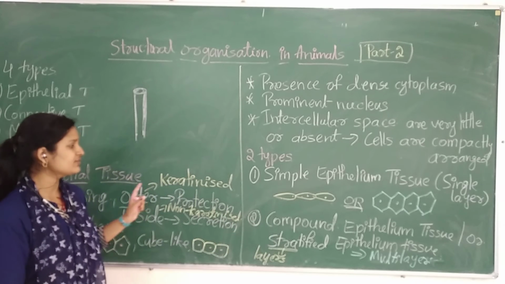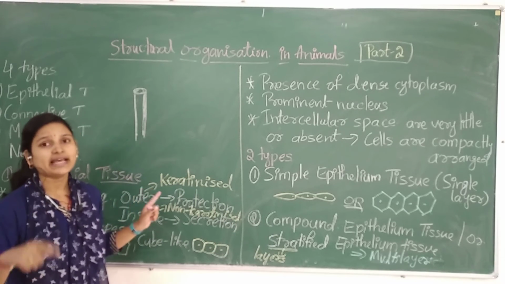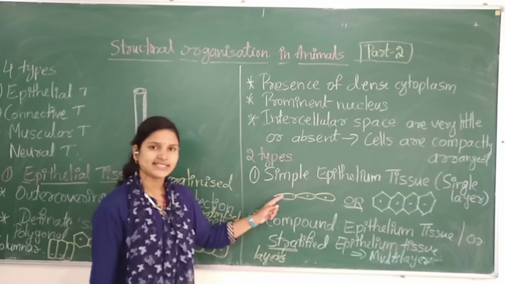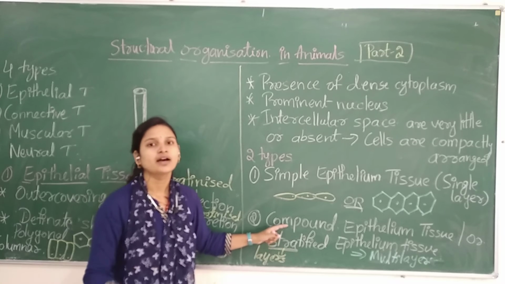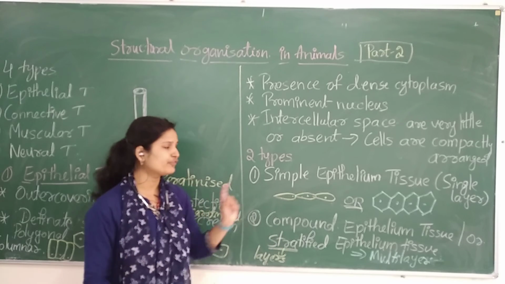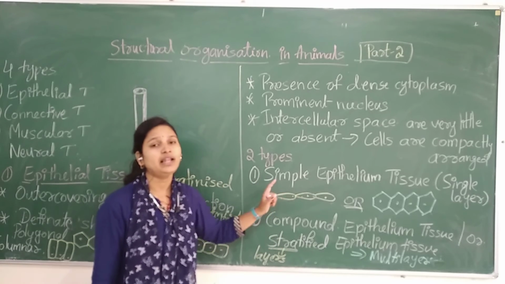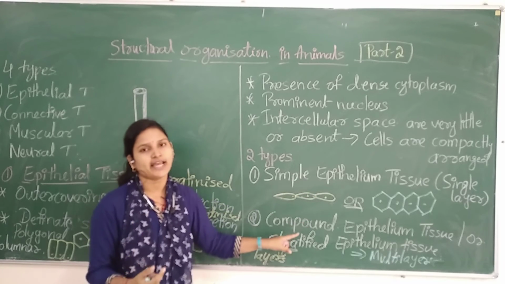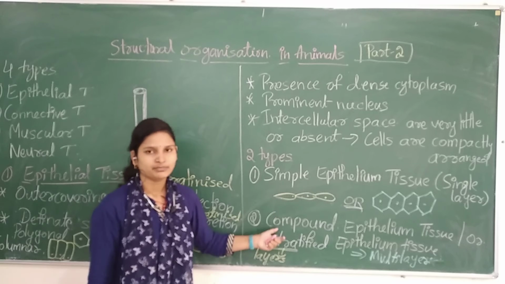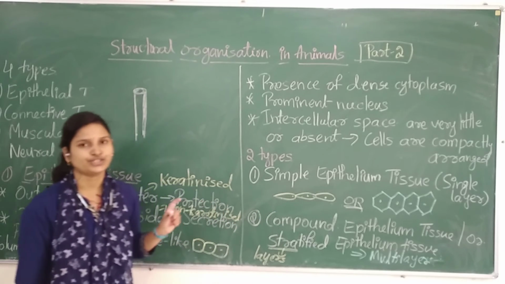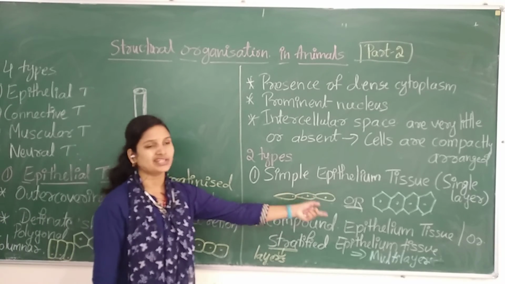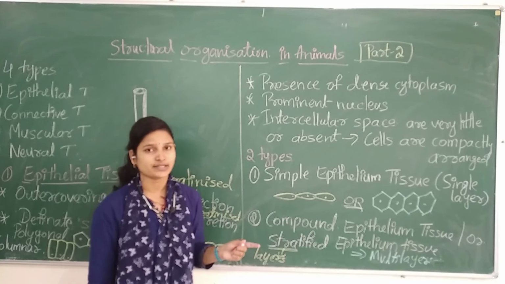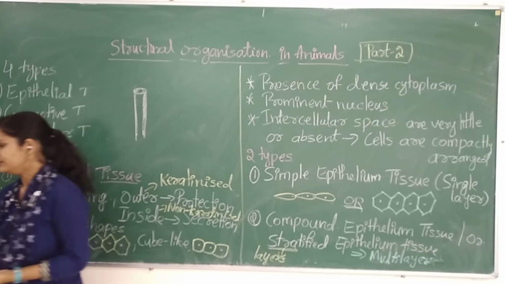Okay, first we started with the epithelium. In that, there are again two types based on the layers: first is simple epithelium, second is compound epithelium. Now we are focusing on simple epithelium tissue. Just analyze the types, because types are present in each of the tissues. Based on the structure of a cell, the simple epithelium is further classified. We will study that.